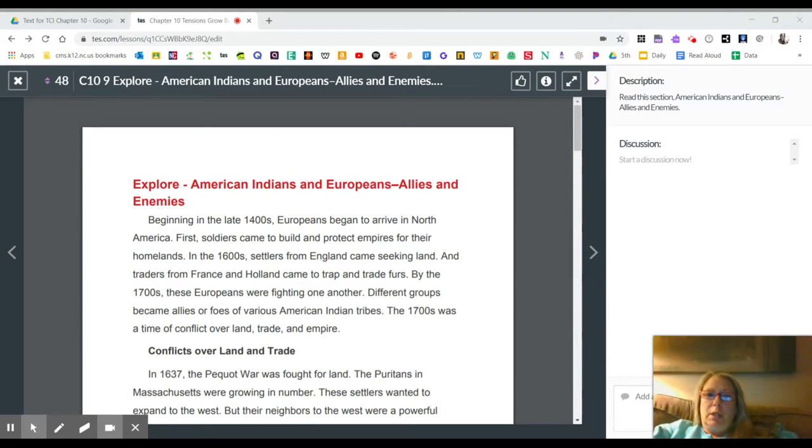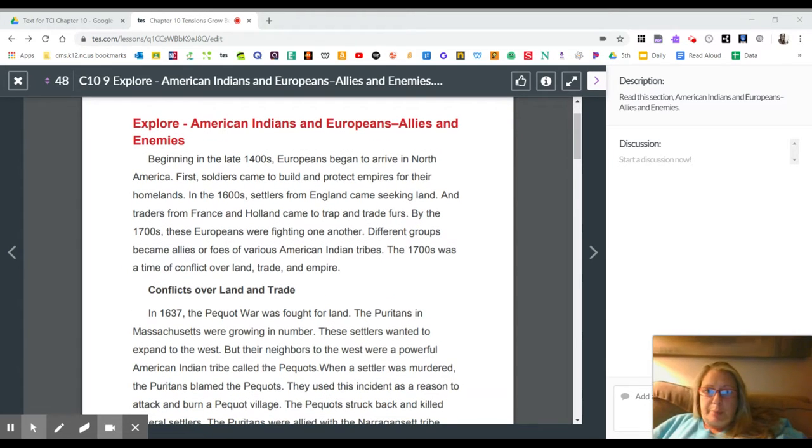Explore American Indians and Europeans, allies and enemies. Beginning in the late 1400s, Europeans began to arrive in North America. First, soldiers came to build and protect empires for their homelands. In the 1600s, settlers from England came seeking land, and traders from France and Holland came to trap and trade furs. By the 1700s, these Europeans were fighting one another.